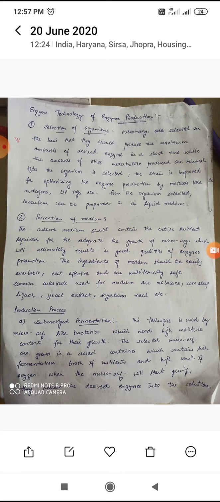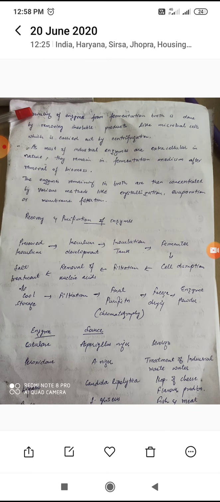The selected microorganisms are grown in a closed container which contains rich fermentation broth, nutrients, and a high concentration of oxygen. When the microorganisms start growing, they release the desired enzymes into the solution. The harvesting of enzyme from the fermentation broth is done by removing insoluble products like microbial cells, which is generally carried out by centrifugation. The enzymes remaining in the broth are then concentrated by various methods like crystallization, evaporation or membrane filtration.